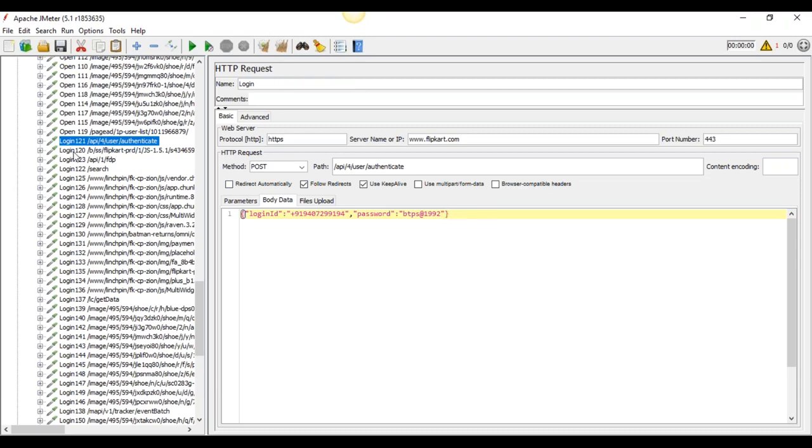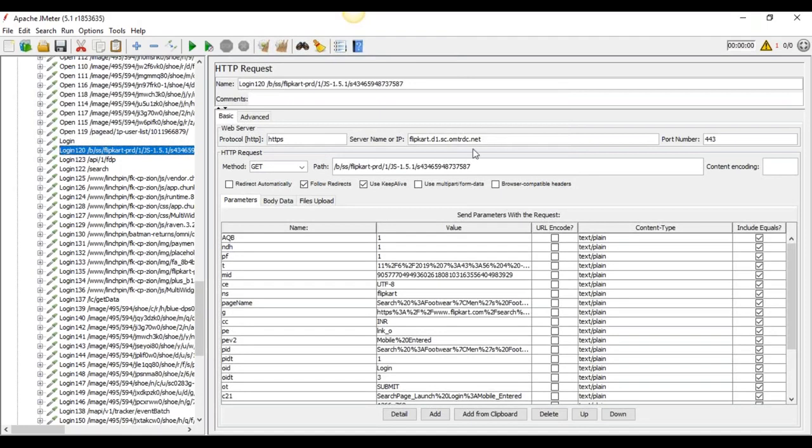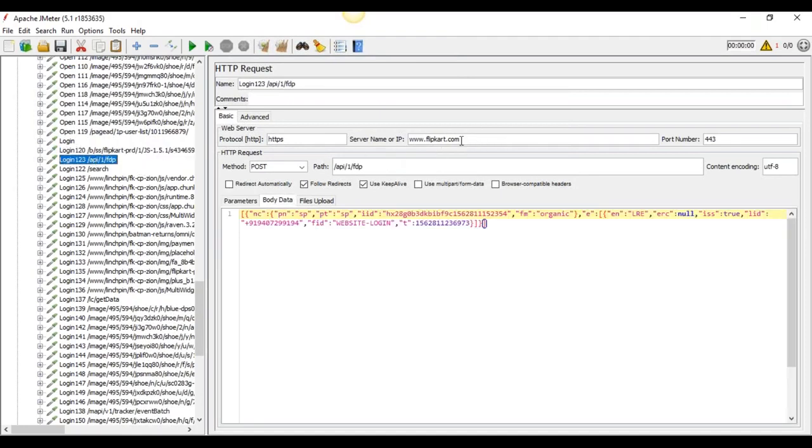After that, I go to the second item. This is not useful. No, this one we can use, the body type also, because this is the success message we get on login. So this is login.